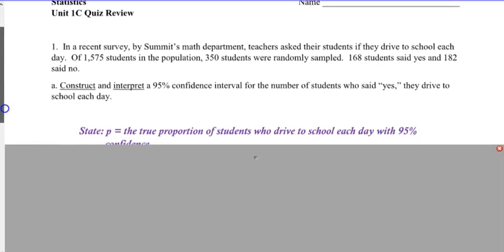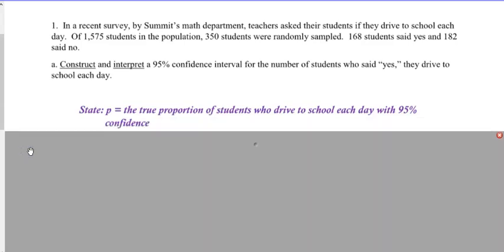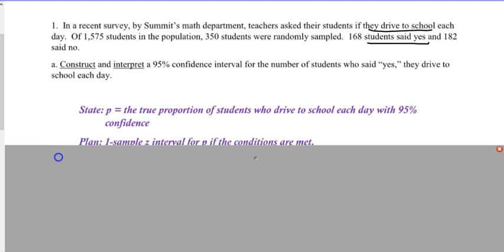So we start off by just saying, what is P? That is the true proportion of students who drive to school each day with 95% confidence. Now again, just within that wording, as long as you get the general gist, it's always going to be the true proportion, and you're really just getting that from students who said yes. What's the question? Driving to school. So just as long as you put something to that effect, we're good to go. Not going to be really picky, just get the general gist.